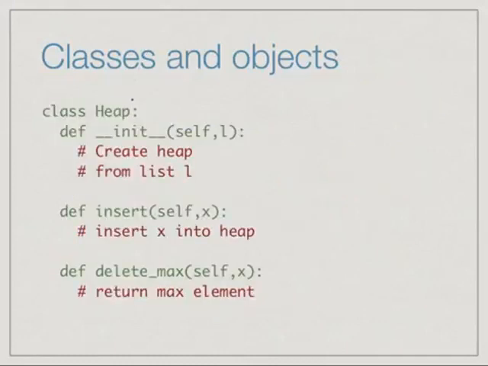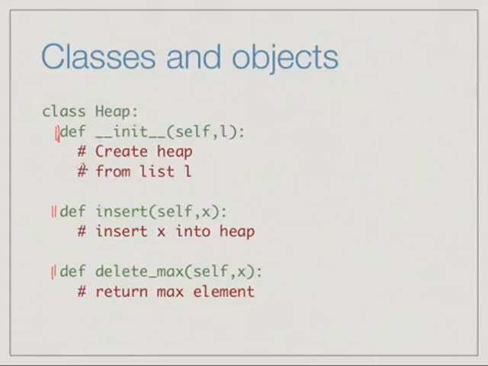So let's look at an example. This won't be a detailed example, it will just give you a flavor of what we're talking about. Here is a skeleton of a definition of a class heap. Instead of using the built-in list, we want to define our own data type heap. There are some function definitions, these def statements, which correspond to definitions of the functions. And what we will see is that inside these definitions, we will have values which are stored in each copy of the heap.